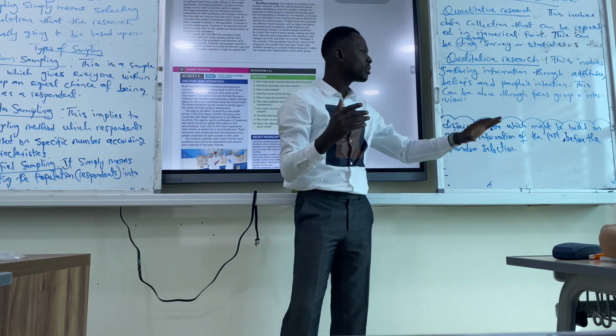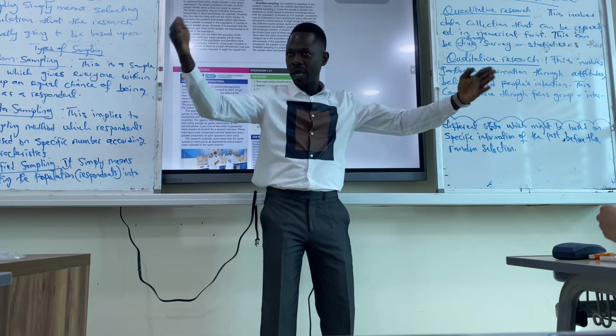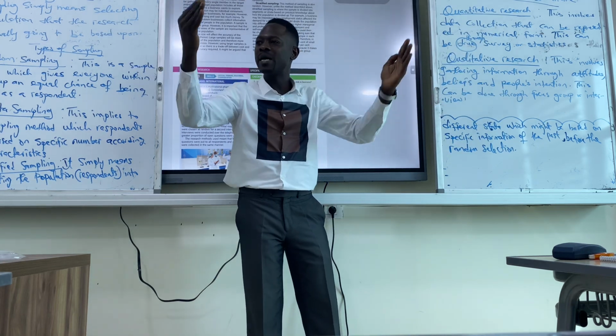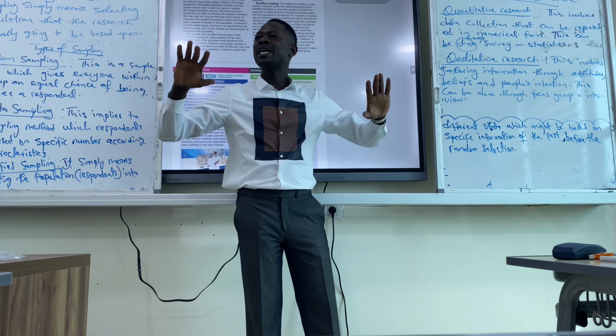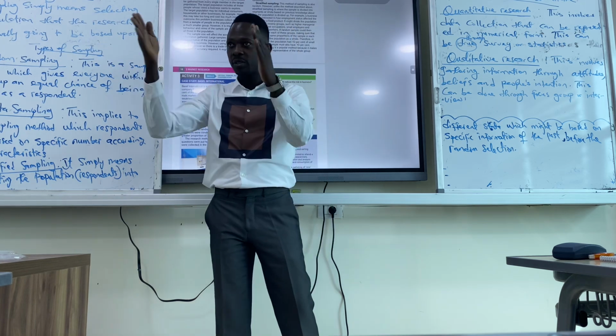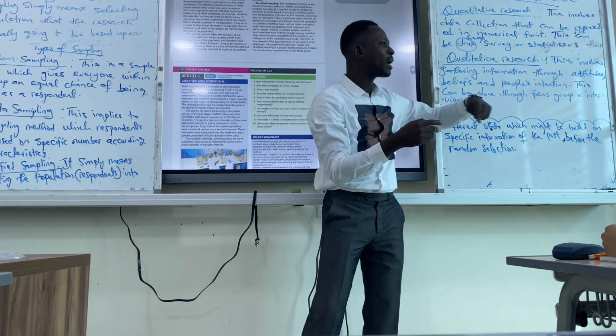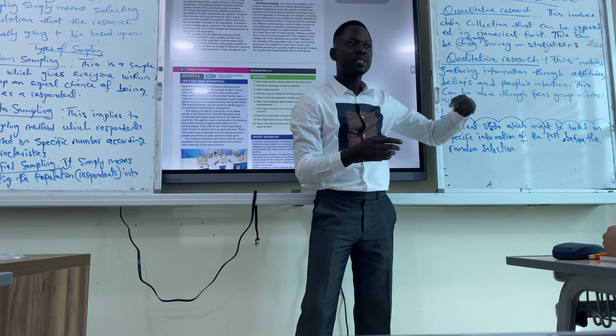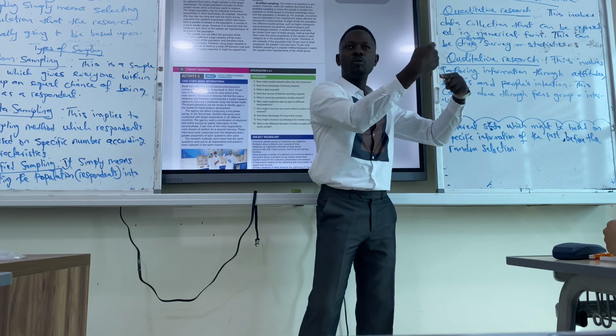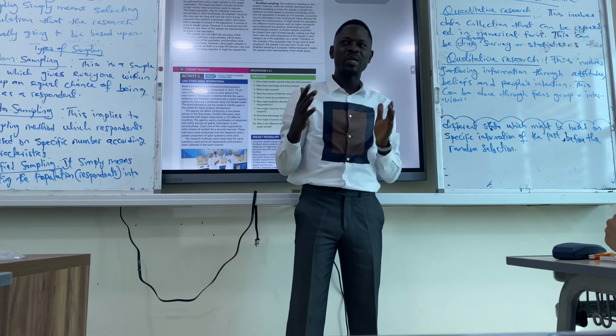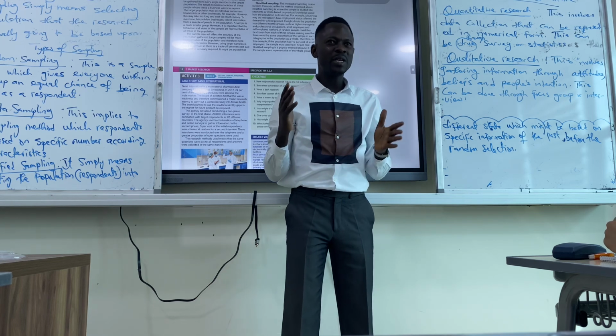The first thing we do about stratified sampling is we group them in different strata. We segment the people. As soon as we segment them into groups, for each group we now randomly choose. That means each group, anyone in that group would have an equal chance of being chosen. That is stratified. Do we get it or not?